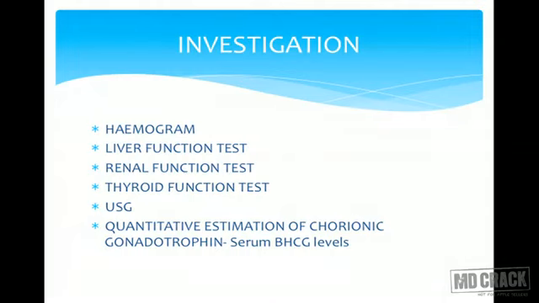Now, what investigations would you like to do? Naturally, you want to know her blood group because she is pale. Hemogram to know her hemoglobin. Liver function tests, renal function tests, thyroid function tests are important. But the investigation which is going to confirm this is ultrasound, with a typical snowstorm pattern on ultrasound.